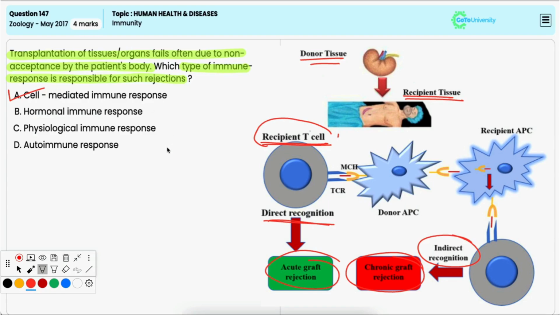Option B, hormonal immune response. It is incorrect because there is no such thing as a hormonal immune response. Option C, physiological immune response.